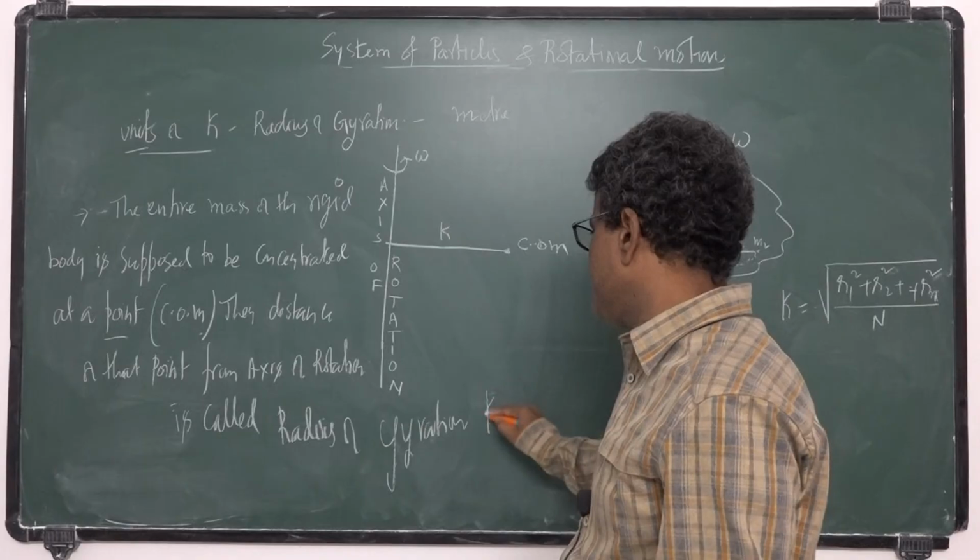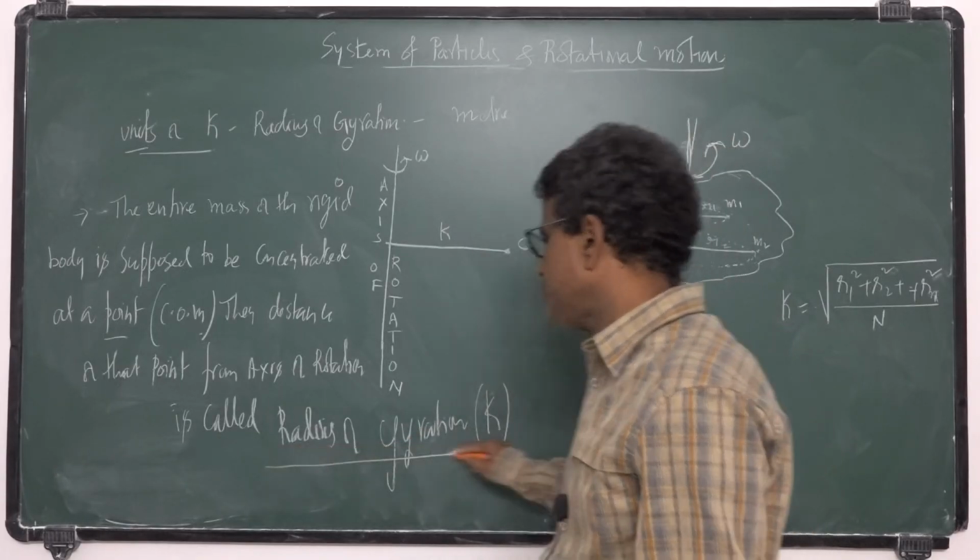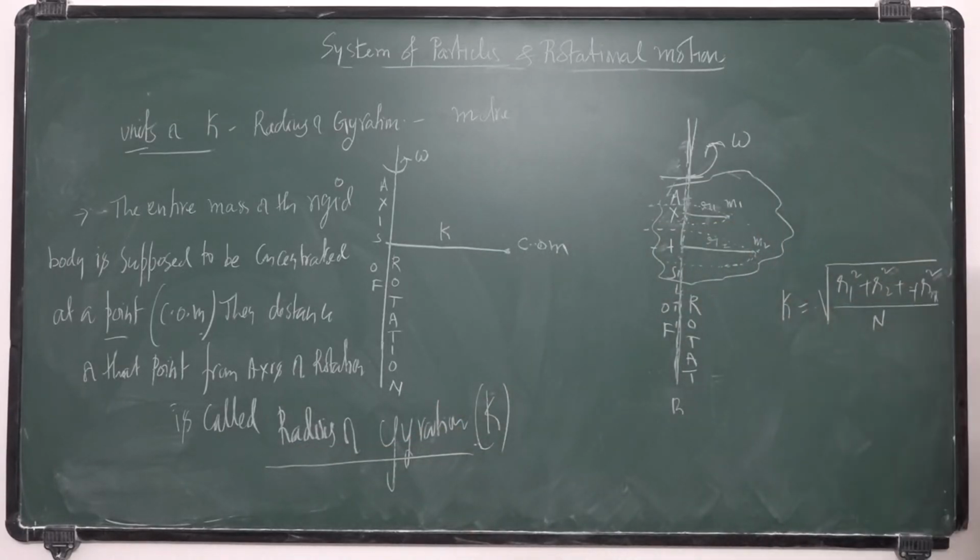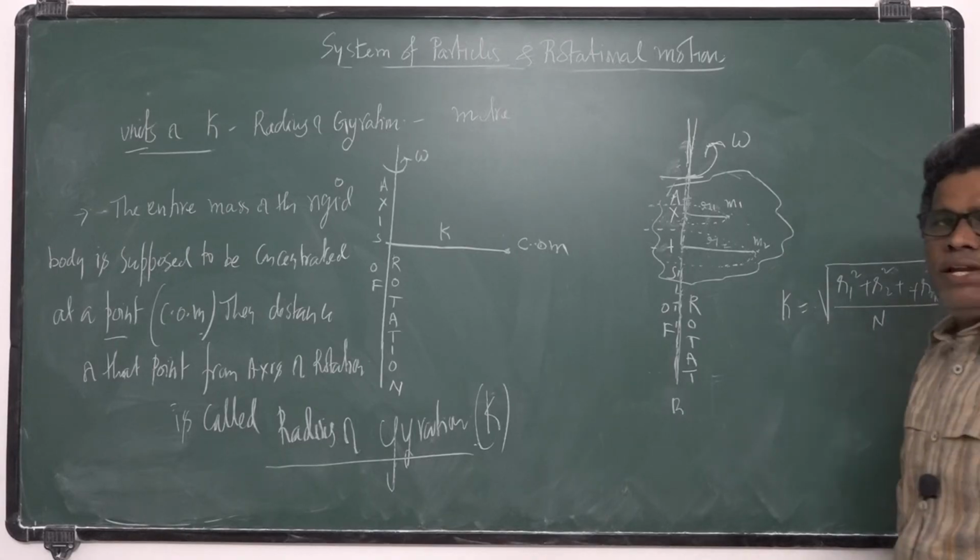It is represented with the letter K. Clear, this radius of gyration?